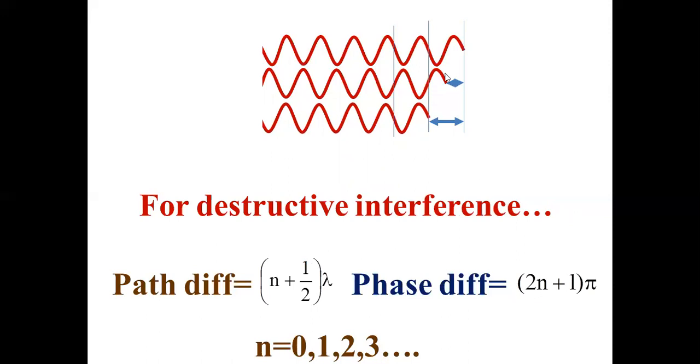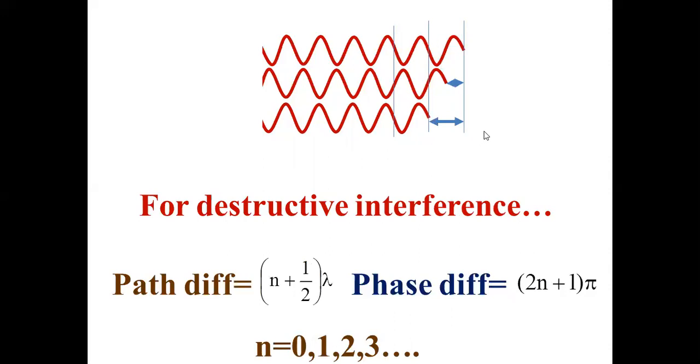Okay. Now, if you come back to destructive interference, crest should fall on trough. If this wave travels more and this wave travels less, how much less do you have to create? Lambda by 2. If it is traveling lambda by 2 extra, then crest falls on trough. Can you suggest one more? It is 1.5 lambda extra.